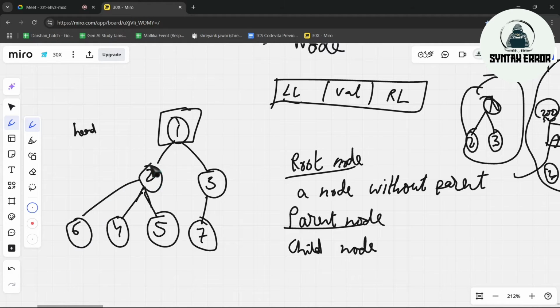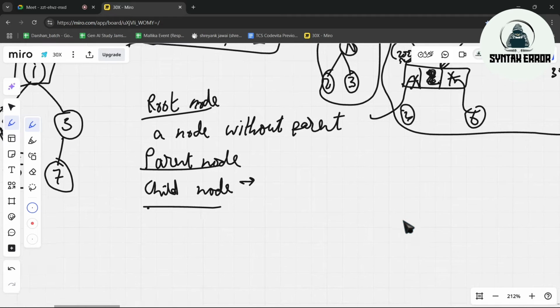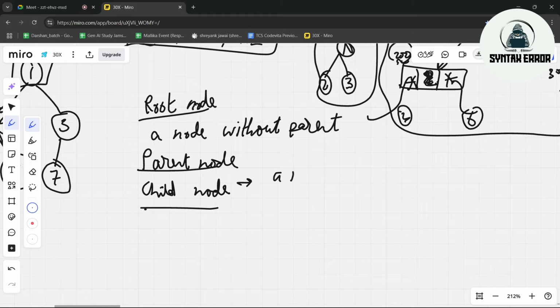So number of child nodes for 6 is 0. Number of child nodes for 2 is 3. Number of child nodes for 3 is 1. Number of child nodes for 1 is 2. Okay. There is one rule, which is a node can have